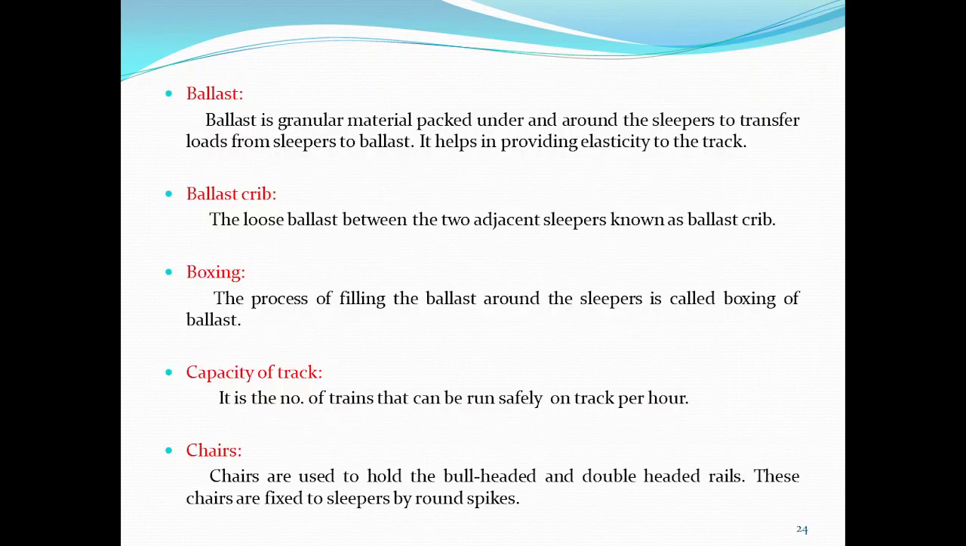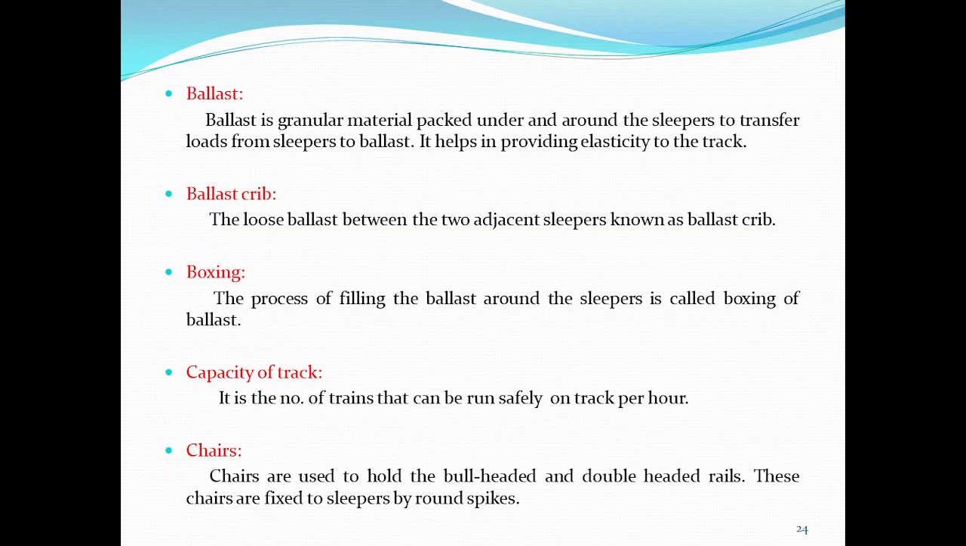The next definition is ballast. Ballast is granular material packed under and around the sleepers to transfer load from sleepers to the formation. It helps in providing elasticity to the track. Ballast cribs are the loose ballast between two adjacent sleepers. Next is boxing: the process of filling the ballast around the sleepers is called boxing of ballast. Capacity of track is the number of trains that can be run safely on the track per hour.